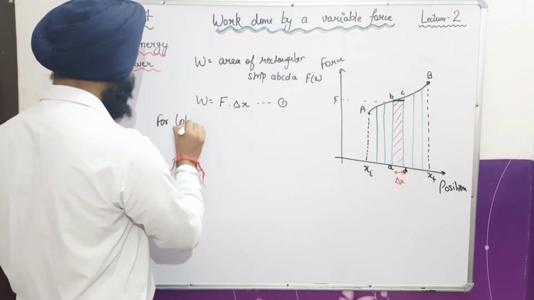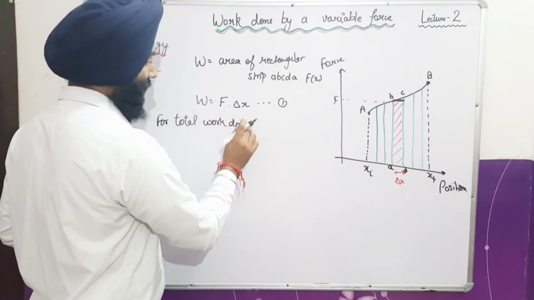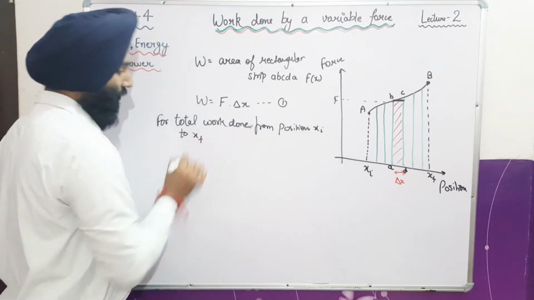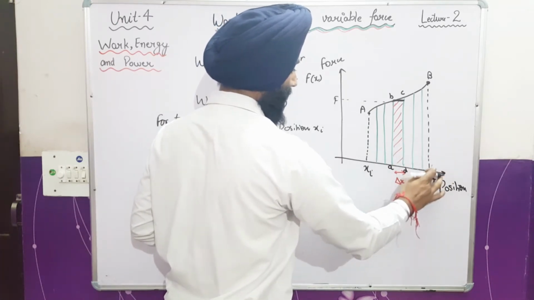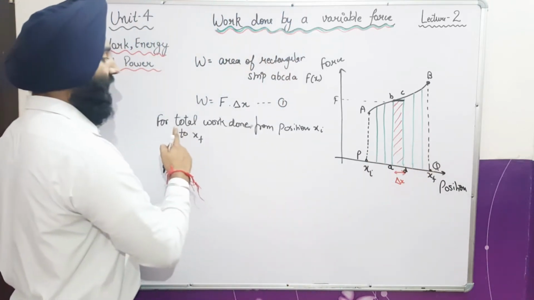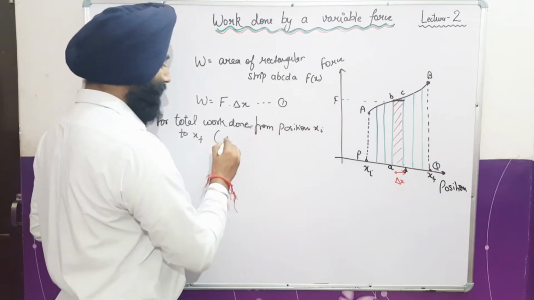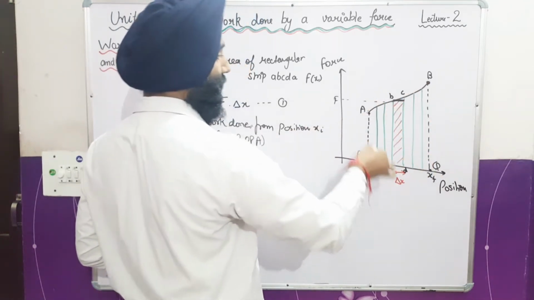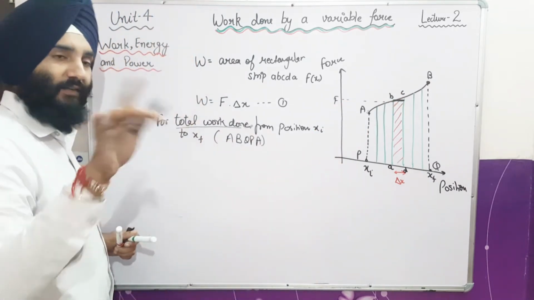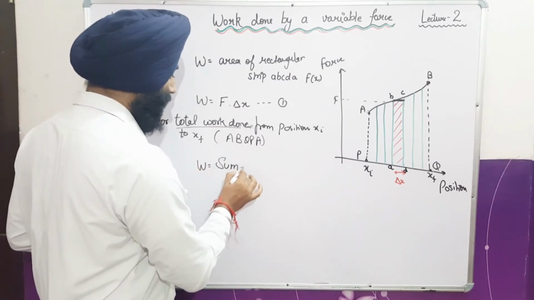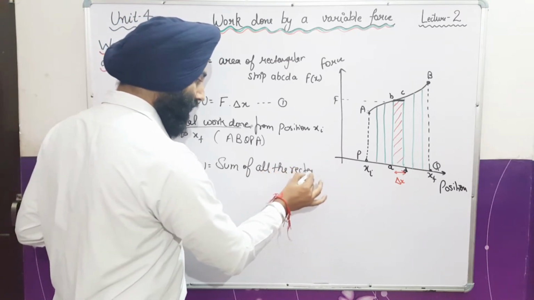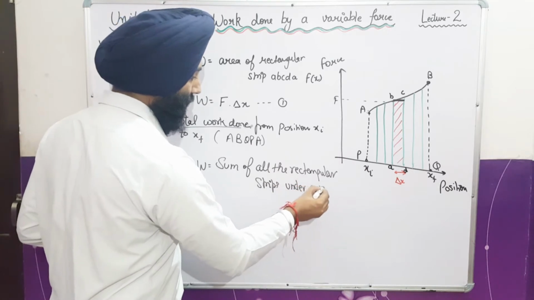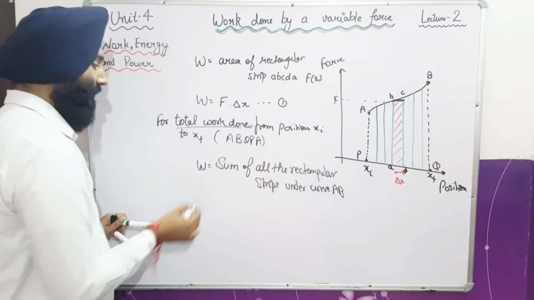For the total work done from xi to xf, suppose this point is P and this point is Q. We have to find the total area under this curve, A, B, Q, P, A. I have made the closed curve, and the total area inside it gives the value of the total work done. So total work done is the sum of all the rectangular strips under the curve AB. Under this curve, we sum the areas of all the rectangular strips.